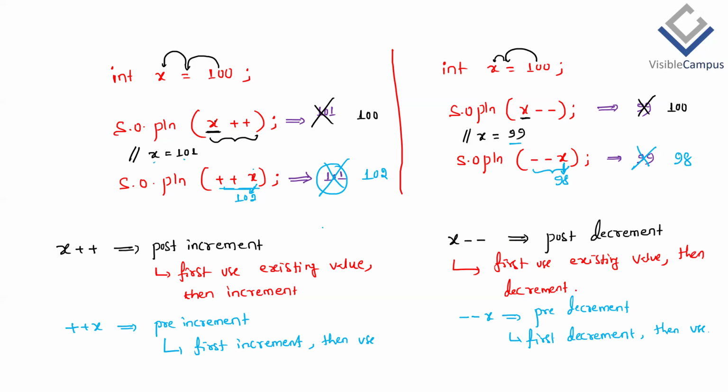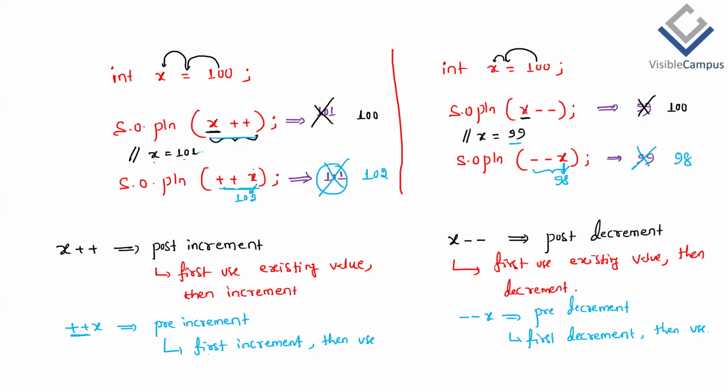Understood? Understood. Sir, pre-increment and pre-decrement once more, sir. Pre-increment means if you write ++x, first we are incrementing. Then the value 101 should come next. Why 101? Already with the help of this line only, it's becoming 101, no?